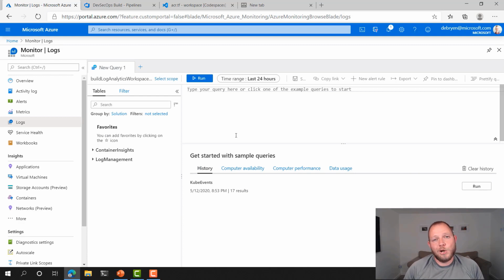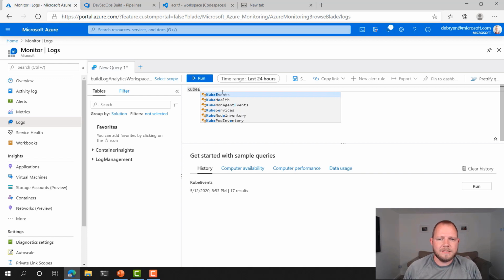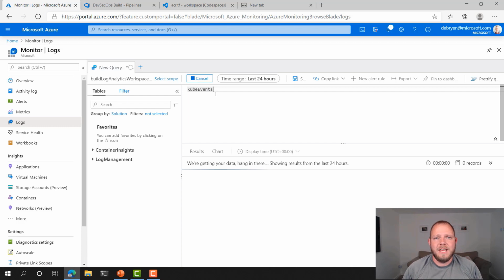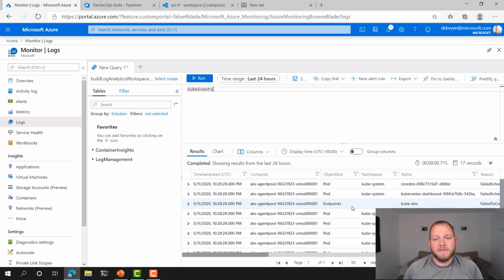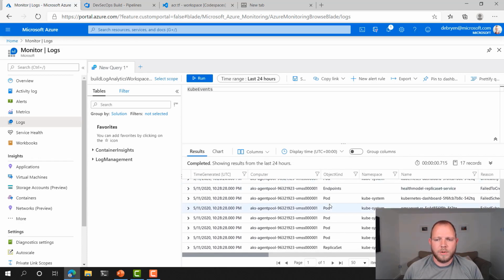So I can go in here to my log analytics workspace. This is basically all of the logs from my Kubernetes cluster, my entire Azure environment, that I can pump into a log analytics workspace, and I can start to perform rich, deep queries on that log data. I can start to look for anomalies or things that look out of the ordinary. To show you a really simple example, I can just type kube events, and I can just run that as it is. That would get me a list back of all of the Kubernetes events within my environment within the last 24 hours.